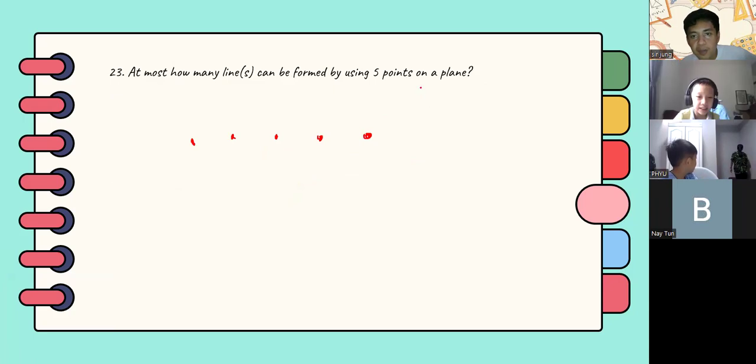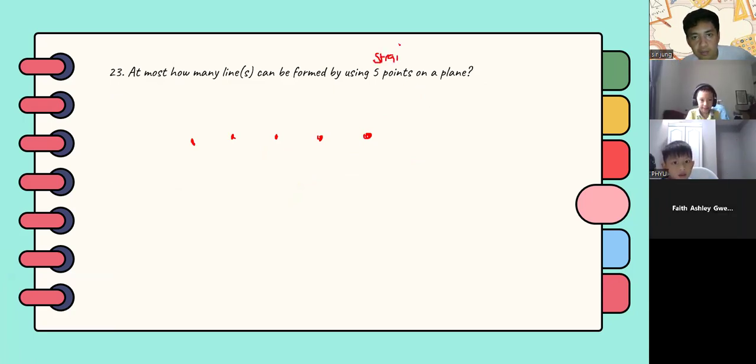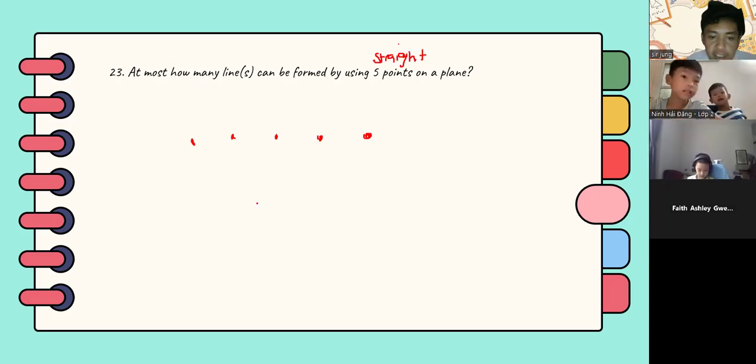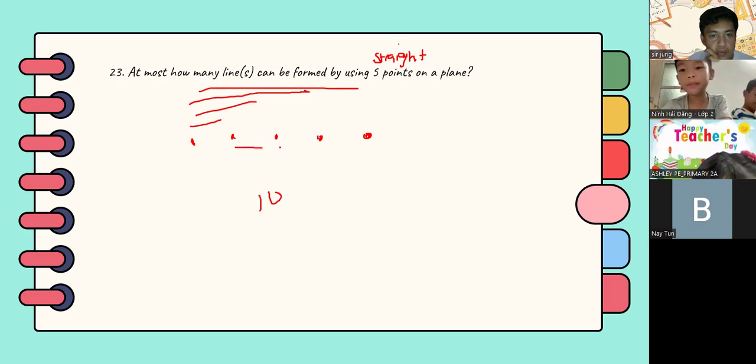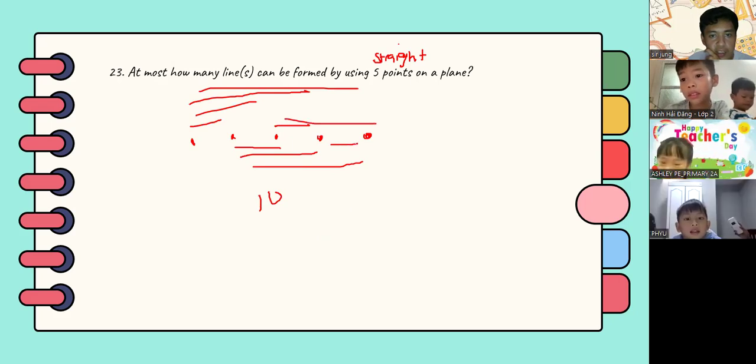It should be 5 points. 10. Yes, the answer is 10. So you have 1, 2, 3, 4, 5, 6, 7, 8, 9, and then 10.